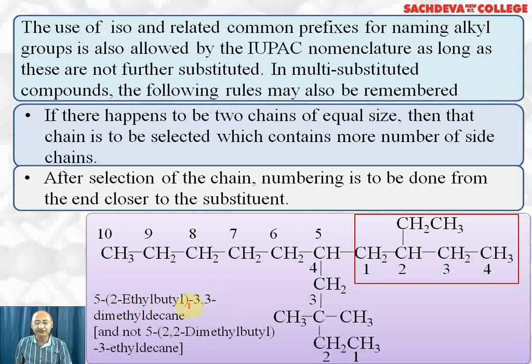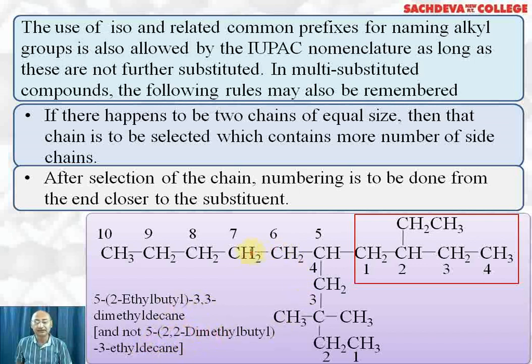After taking this into account, we write 3,3-dimethyl. Why? Because on our third carbon we have got 2 methyl groups, and total carbon atoms are 10, so we call it decane. So its correct name is 5-(2-ethylbutyl)-3,3-dimethyldecane, and not 5-(2,2-dimethylbutyl)-3-ethyldecane.